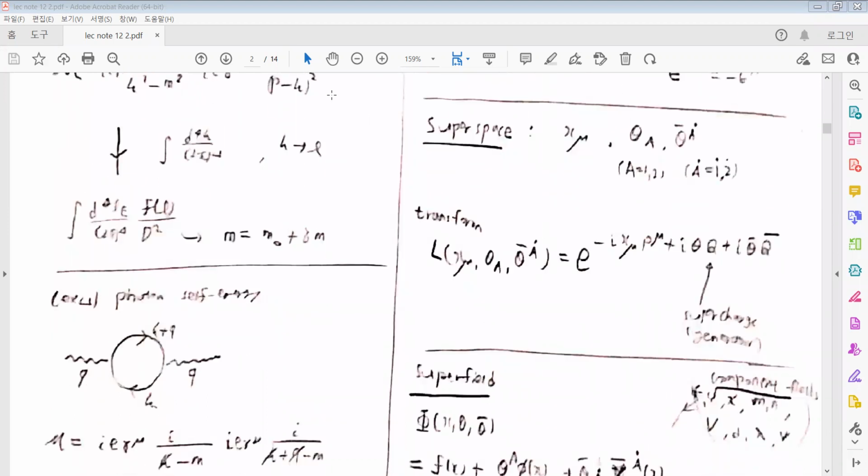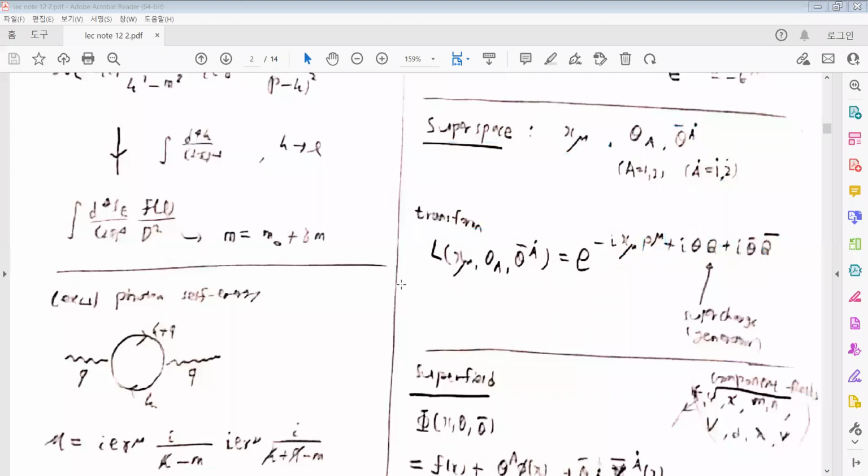And we can consider superspace as the 4-dimensional spacetime, adding the two Grassmann variables and the two additional Grassmann variables with bar notation and a dotted index, which represent the right-handed spinor. And we can introduce supersymmetric transformations with exponentials from the algebra. There are generators of the momentum, the supercharge and the supercharge bar, and there will be parameters of the spacetime and the Grassmann variables, and that's called the supersymmetric transformation.